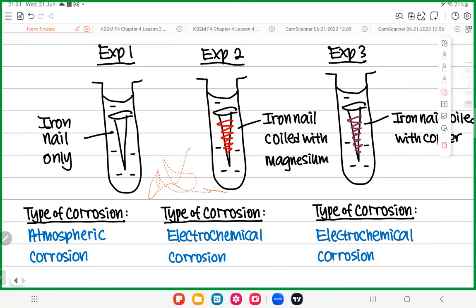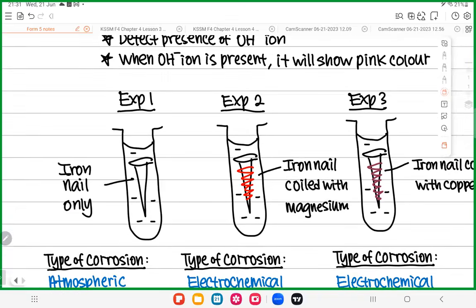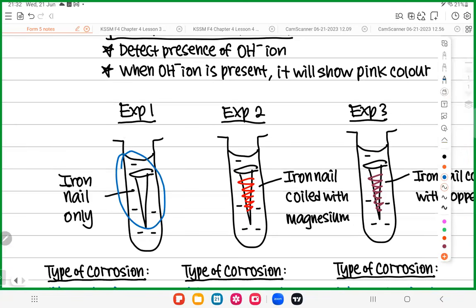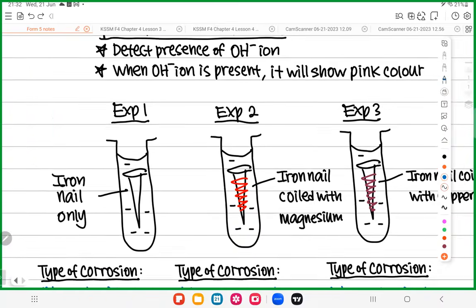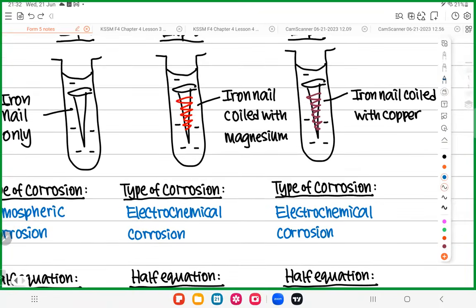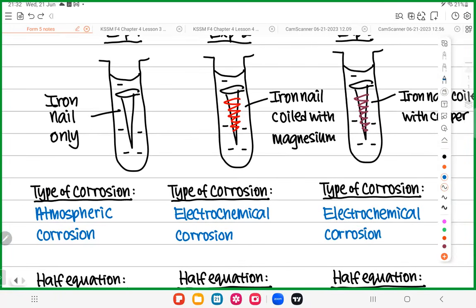So the first one is this. Can we identify the type of corrosion here? When you only have iron, it is atmospheric. Iron and magnesium, two metals, electrochemical. Iron and copper, two metals, electrochemical. Okay? That's what we learned earlier on today. How to differentiate atmospheric corrosion and electrochemical corrosion.